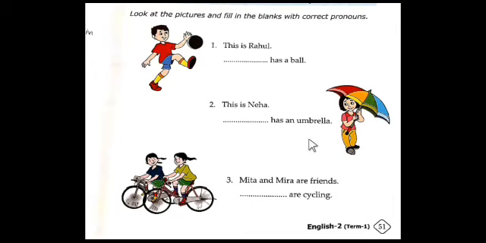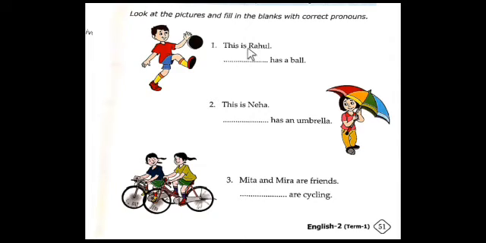So have you opened page number 51? Okay. Let's complete the exercise now. Look at the pictures and fill in the blanks with correct pronouns. So these are very easy for you now. Here there is a boy. He has a ball.